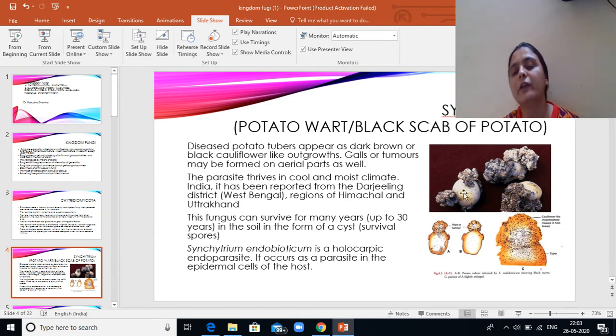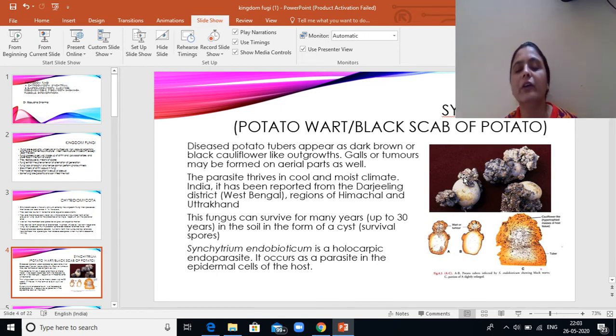This generally infects the potato, but the disease can also be present in the plants where you may have certain warts or galls in the stem. The diseased potato appears as dark brown or black colored cauliflower-like growth. Galls or tubers may be found on aerial parts as well.